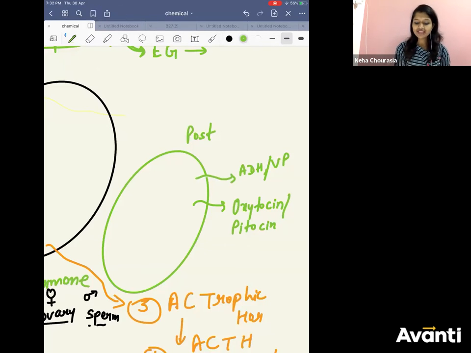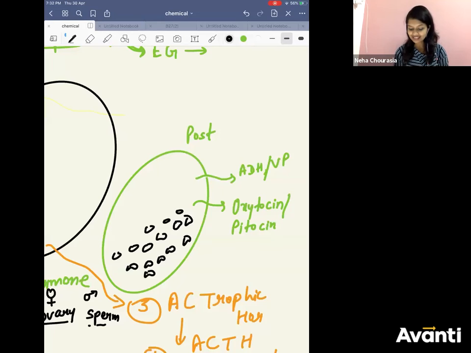Now something which is not there in NCERT we are going to learn. You know that they are not synthesizing it. From the hypothalamus, they are receiving the secretion, so they are storing it somewhere. The bodies in which they are storing these hormones are called Herring bodies.